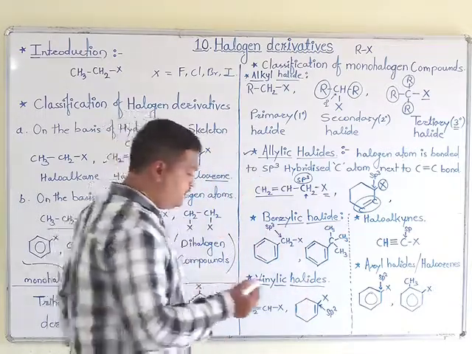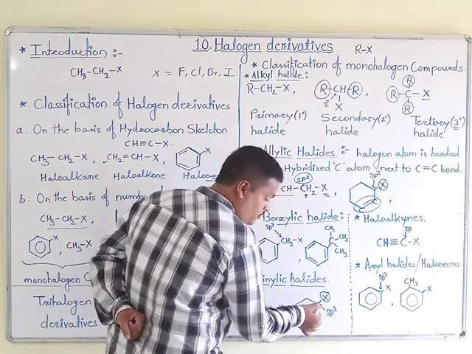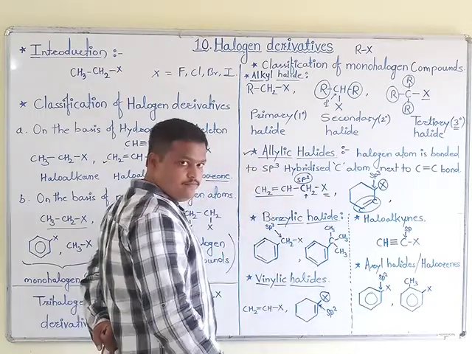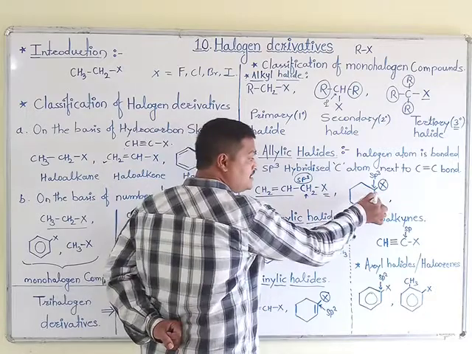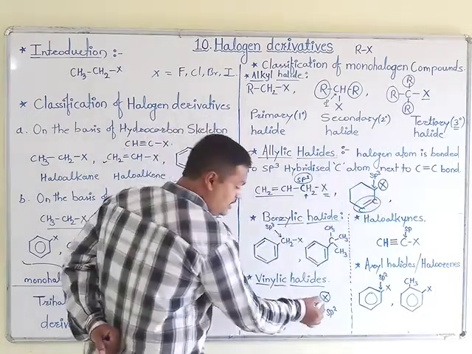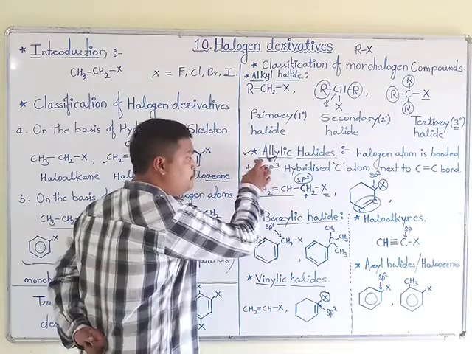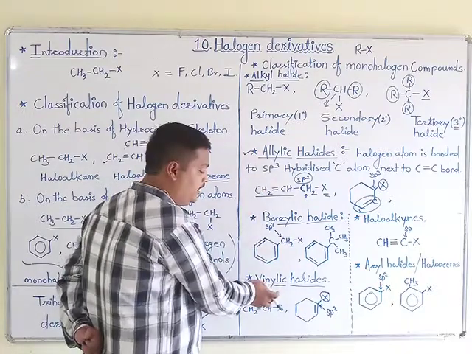It means the X atom is attached to a carbon which is sp2 hybridized, and in allylic halide it is adjacent to the double bonded carbon. Here the double bond is directly present on that carbon. This is the major difference between allylic and vinylic halides.